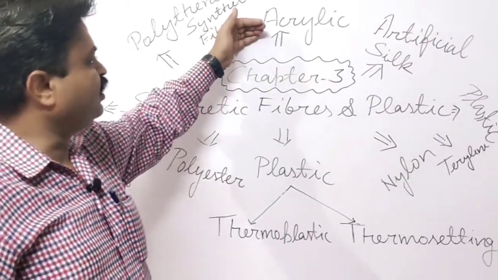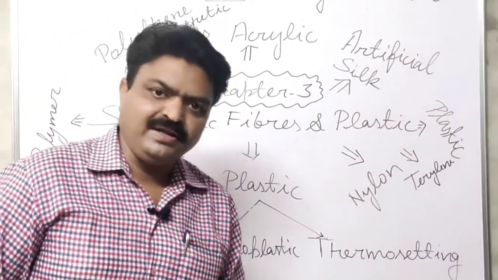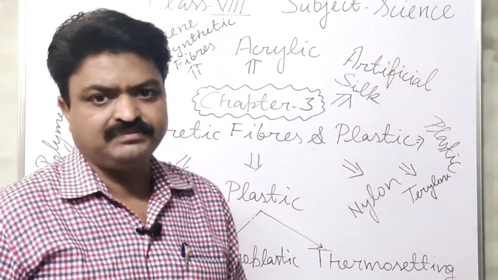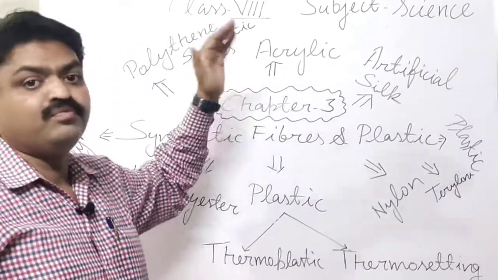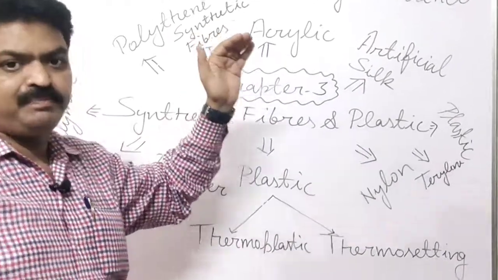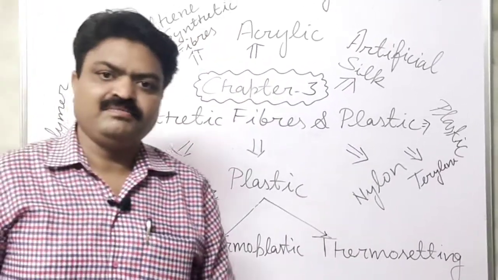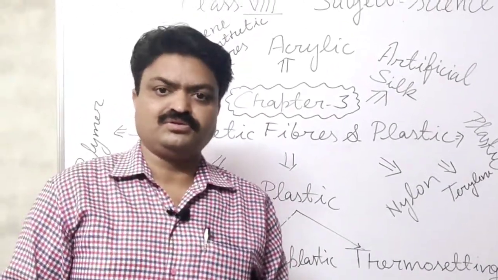Now we come to the next, acrylic, student. Acrylic is the synthetic fiber that looks like wool, student, and the clothes that are prepared by this fiber look like woolen clothes.